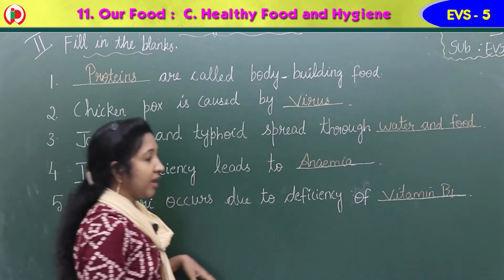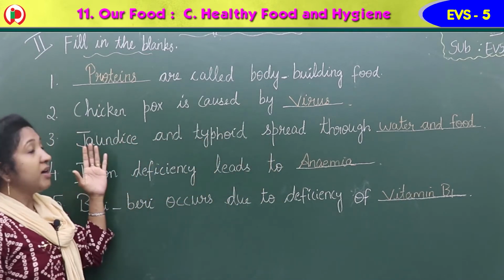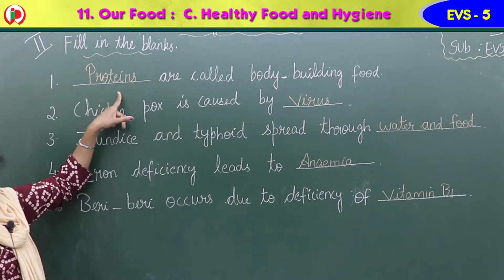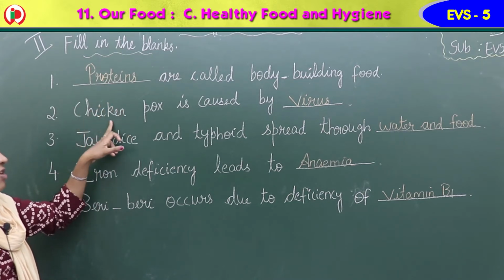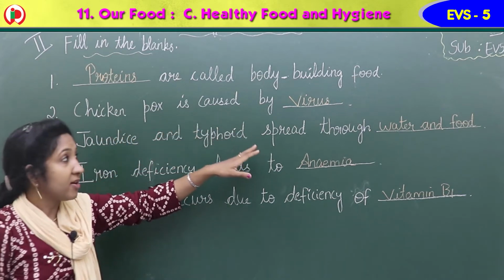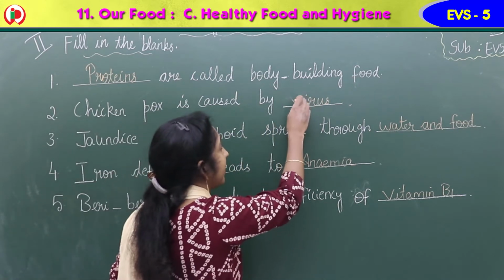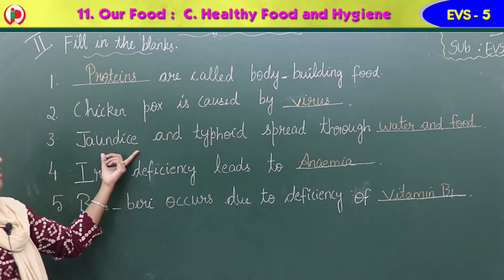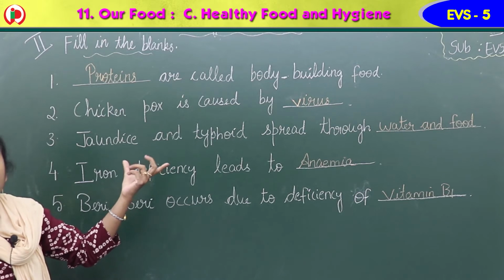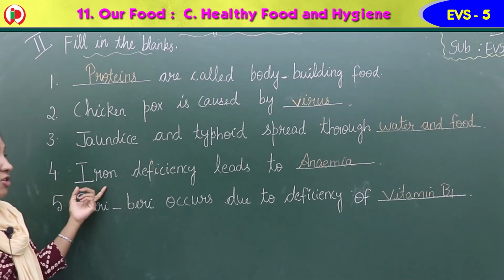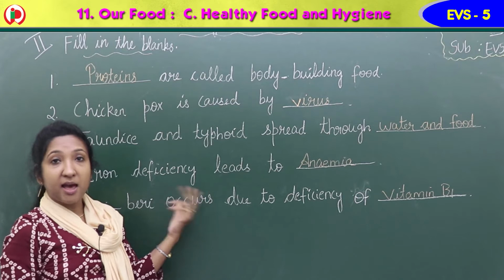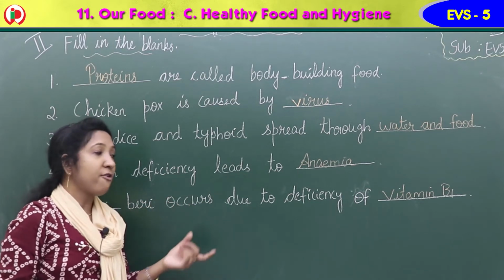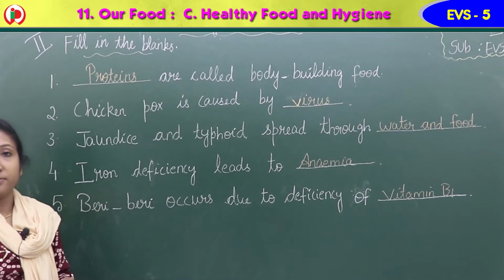B1. Okay, so first one, proteins are called bodybuilding food. Second, chicken pox is caused by virus. Next, jaundice and typhoid spread through water and food. Iron deficiency leads to anemia. Beriberi occurs due to deficiency of vitamin B1.